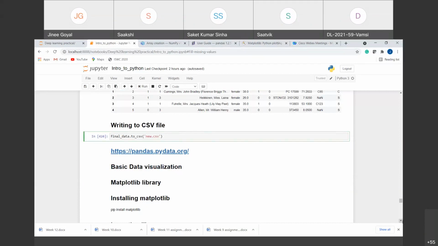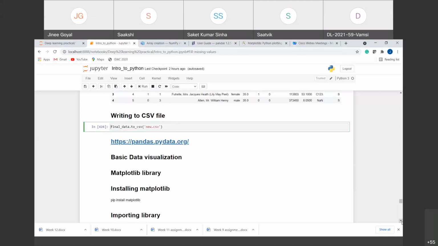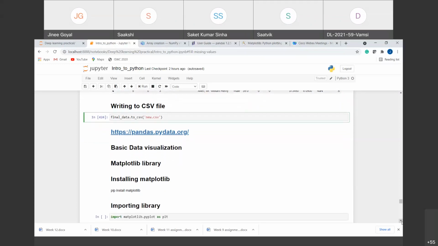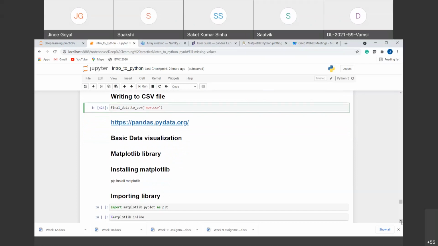Okay. So after data manipulation, there is one library that we will discuss today for data visualization purposes, right? So we'll cover some basic data visualization. You can explore the other graphs also, but I'll cover some basic ones. Matplotlib is a basic library that is mostly used for data visualization. It is a very popular plotting library and it works well with NumPy and Pandas, right? That is why we have studied NumPy and Pandas first.